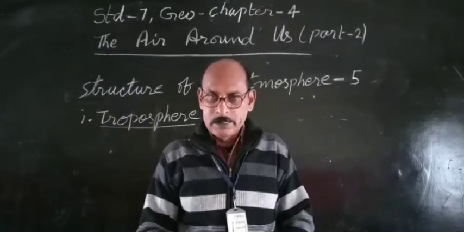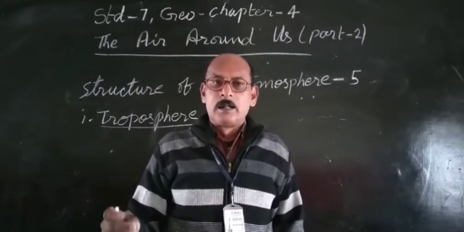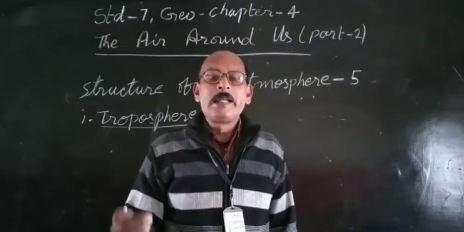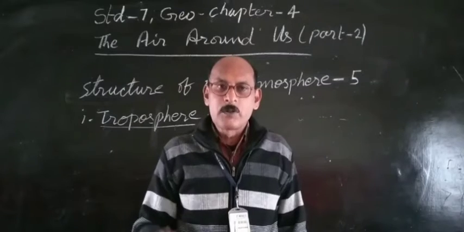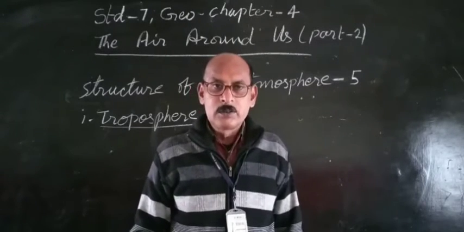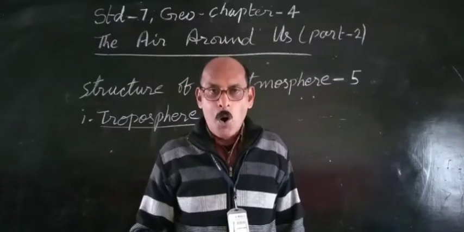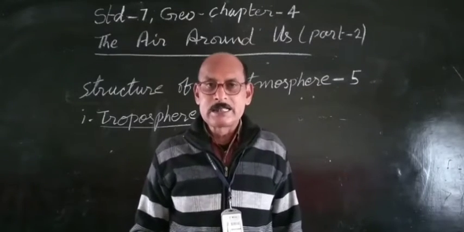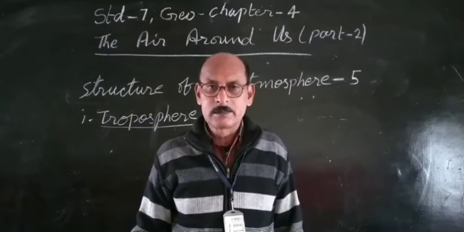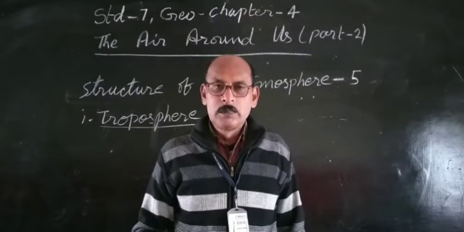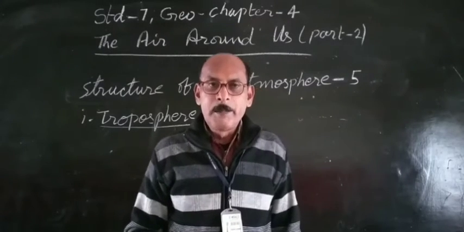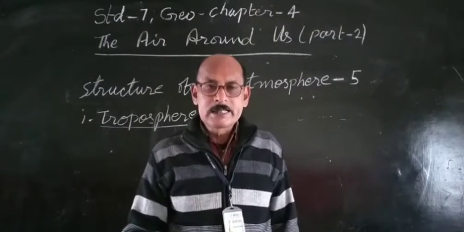The troposphere, closest to the earth, is very important for us because in this layer there are nitrogen, carbon dioxide and oxygen, which are very essential for human beings as well as for the plants. So in this layer only these important gases are found.